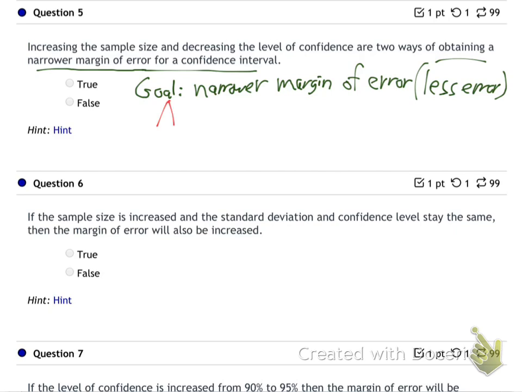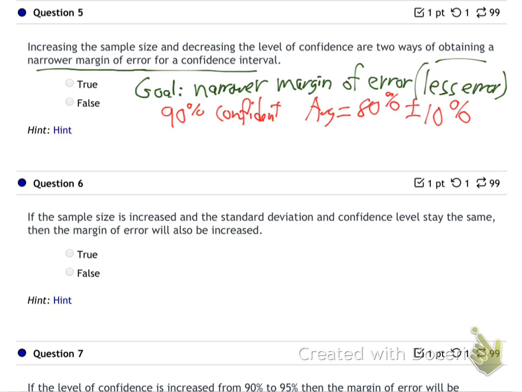I think I'm 90% confident that on exam 3, your average score is going to be 80%, give or take 10%. Let me just start with that same number. And then I say, okay, now I want to make a more narrow statement. If I say 80%, give or take 10, that's going all the way from 70 to 90, isn't it? That's a pretty broad statement. I'm not saying much. I'm just saying anywhere from a C to an A will be the average. That's not a very informative statement, is it?